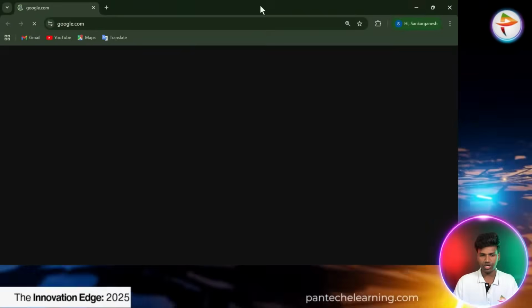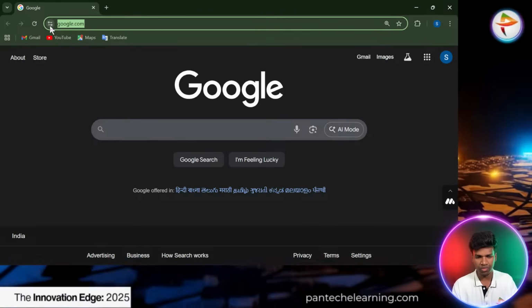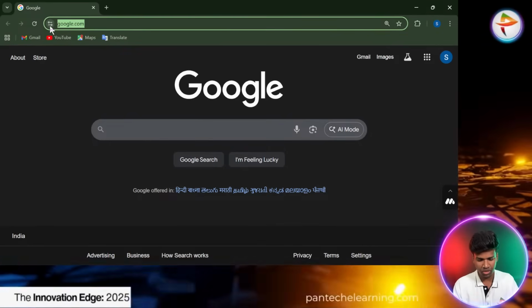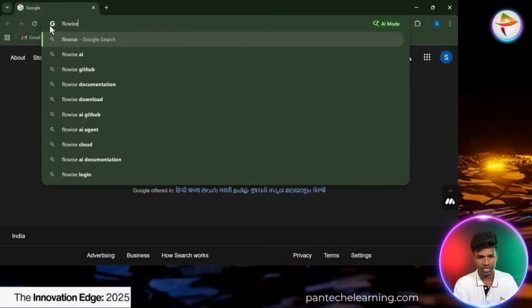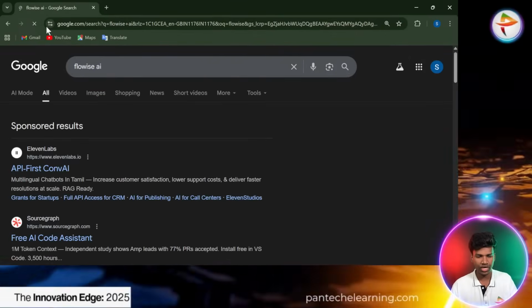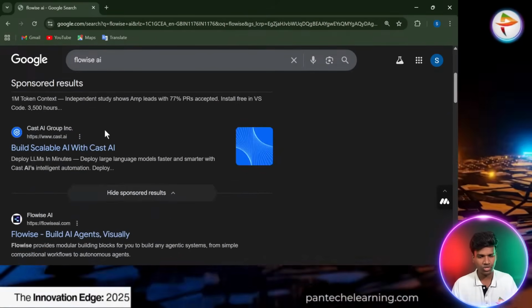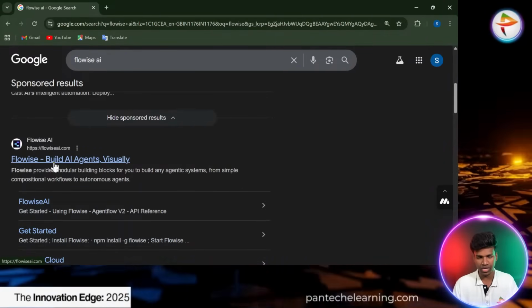I'm choosing this mail ID for an additional new process, because I've already used my official mail ID for my practice purposes. So now the next step is different: you have to go to the browser and type Flowise AI. Just type Flowise AI like this.